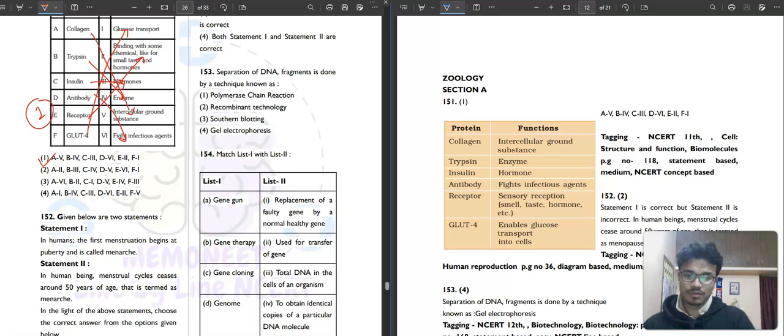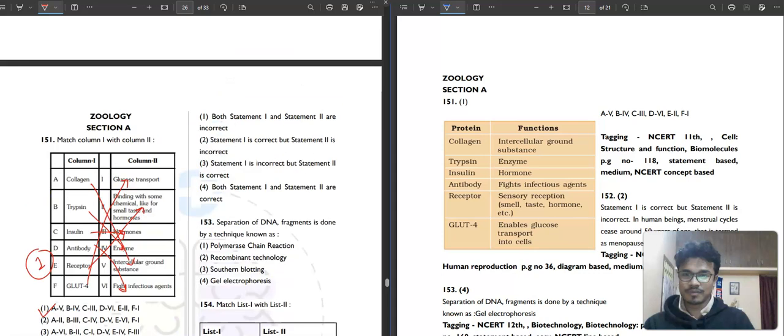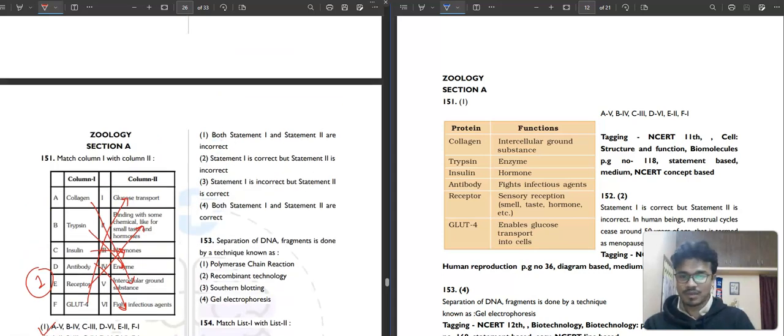Then question number 152. It is saying that in humans, the first menstruation at puberty is called menarche, which is right. But in human beings the menstrual cycle ceases around 50 years of age, which is true, and that is termed as menarche. It is not menarche, it is menopause. So our correct answer for this question will be option number two. The first statement is correct, but not the second one.